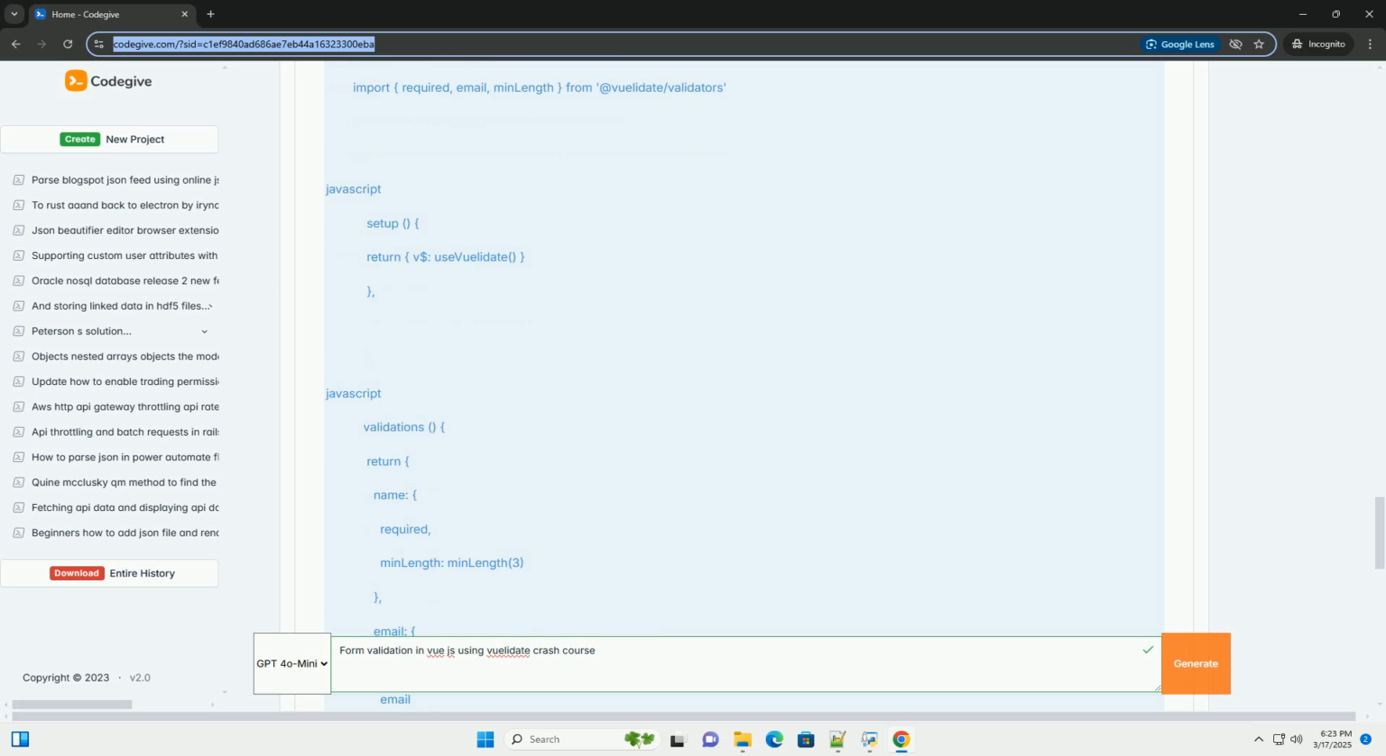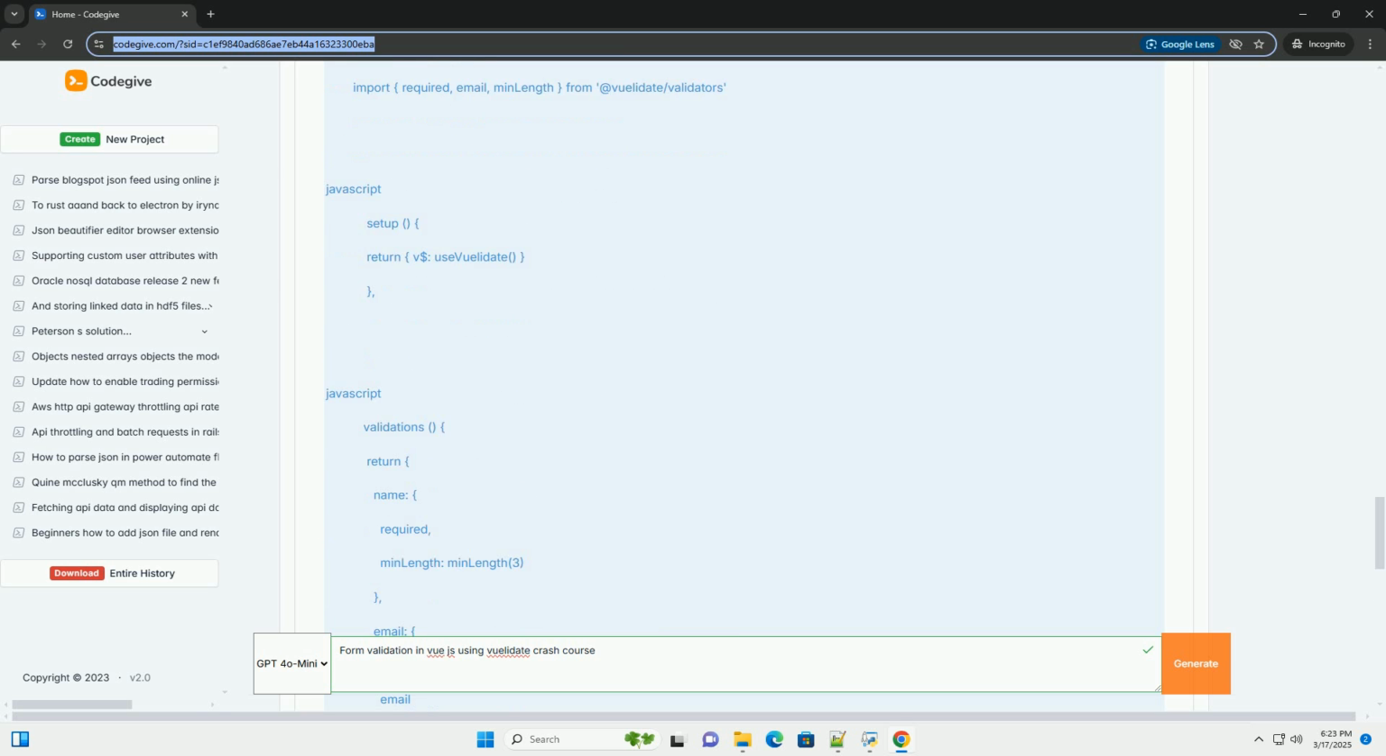:class equals is-invalid, $v.name.$error, adds the is-invalid class to the input if the field has any validation errors. This allows you to style the input to visually indicate the error, for example with a red border. v-if equals $v.name.$error conditionally renders the error messages.